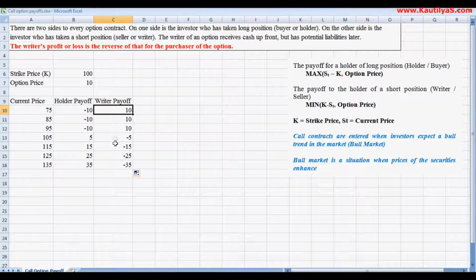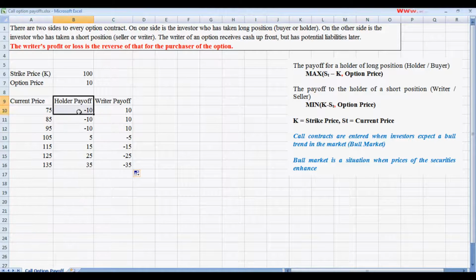Here the writer's profit or loss is the reverse of that for the purchaser of the option. When the holder loses 10, the writer makes 10. If the holder makes a 5 profit, the writer makes a minus 5 loss.